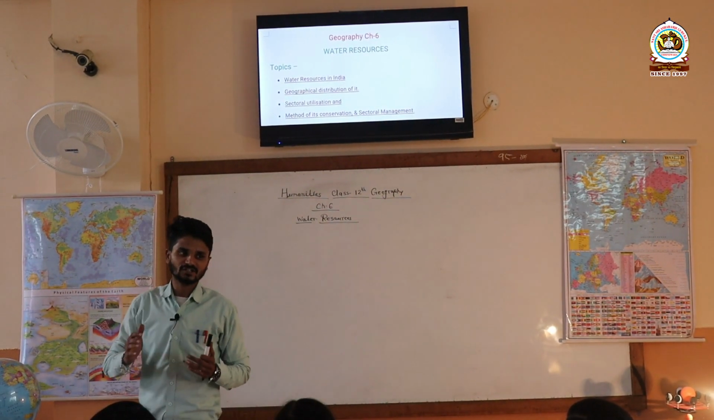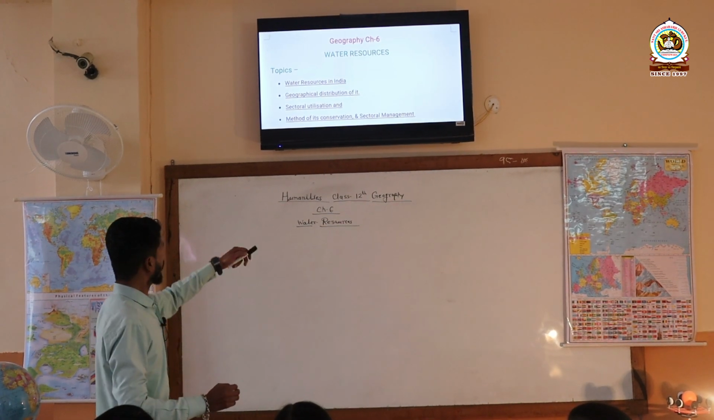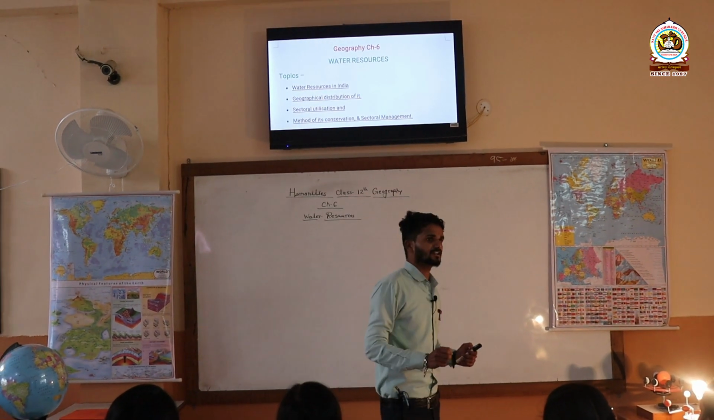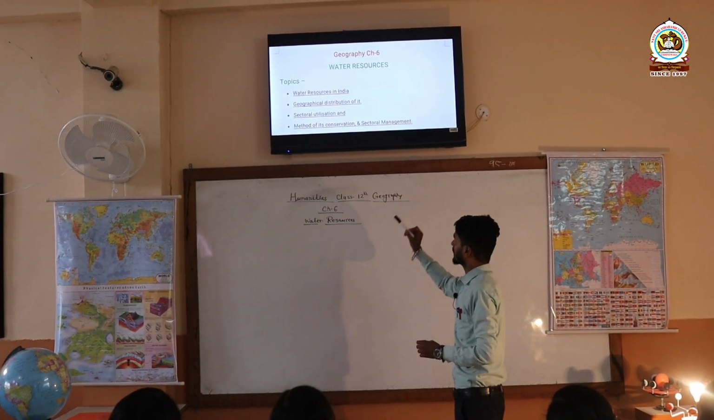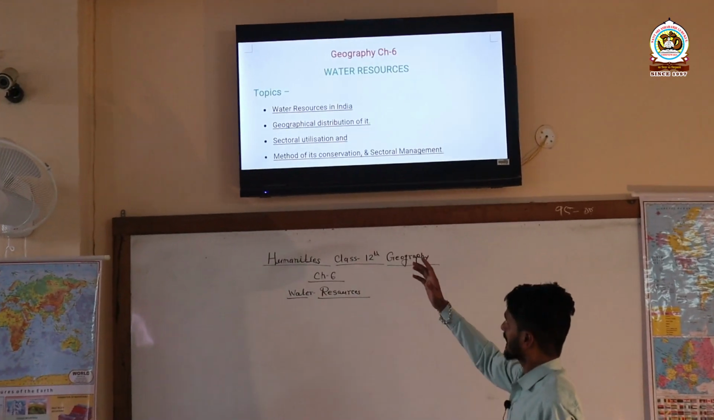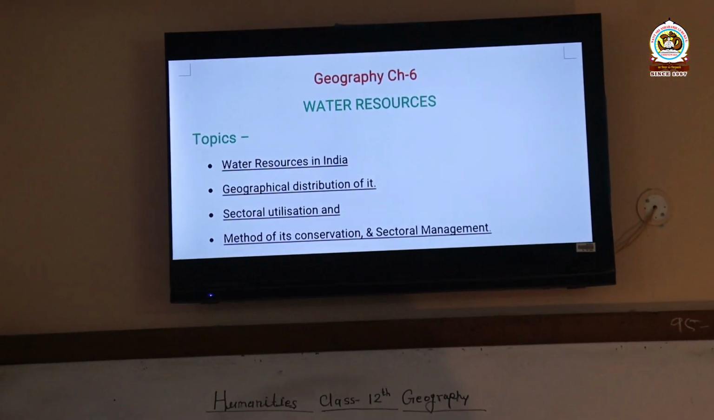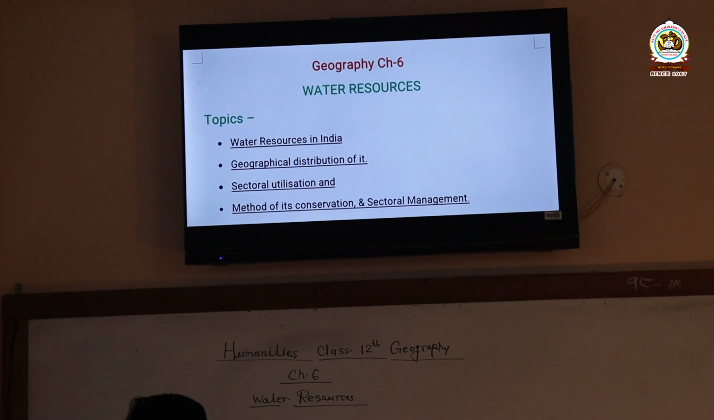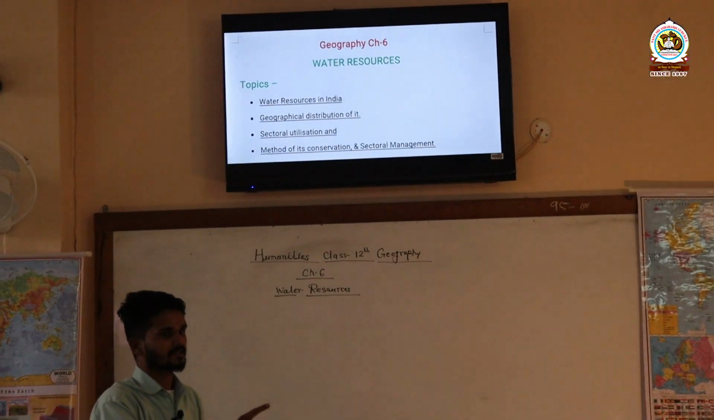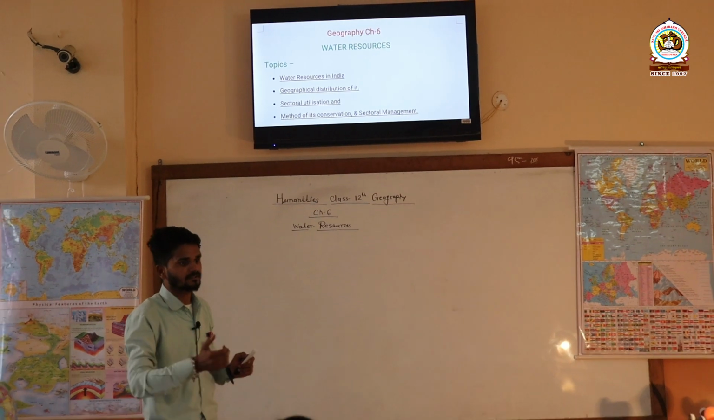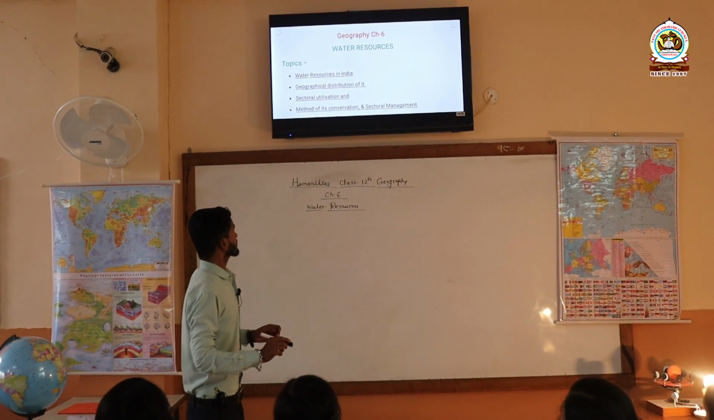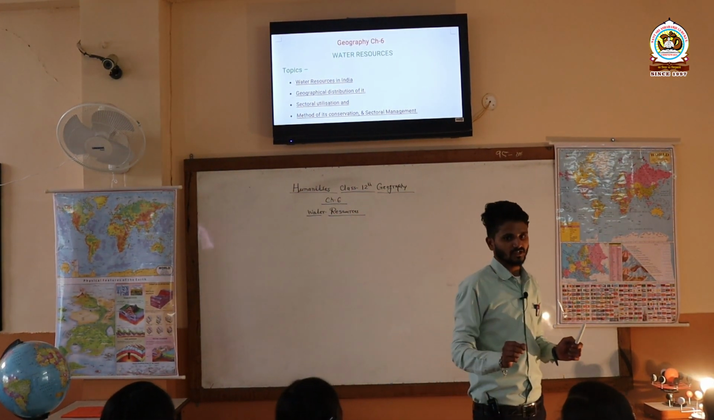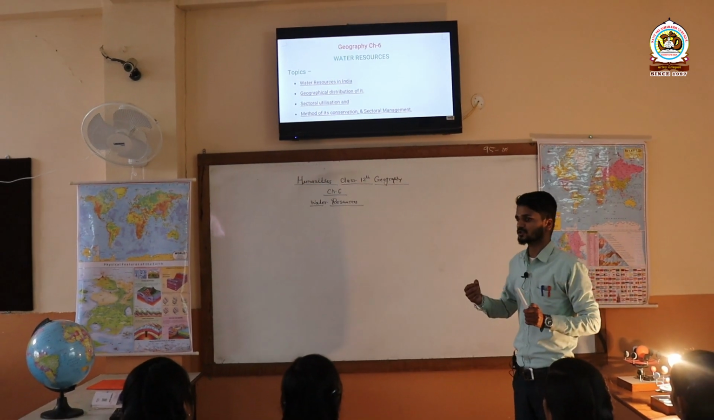Before starting the chapter, let's see in brief what we have to study in it. This chapter is divided into 4 parts. Firstly, we'll discuss the water resources in India, all the details related to water resources, especially about India. After that, the second topic is the geographical distribution of water, and we'll see all the details related to it.